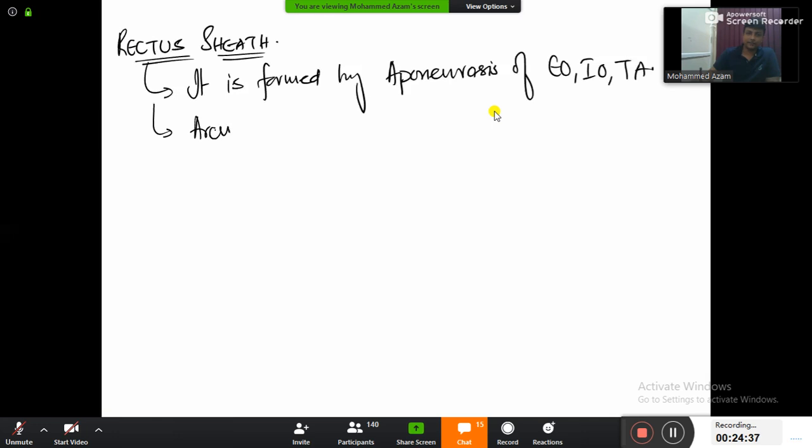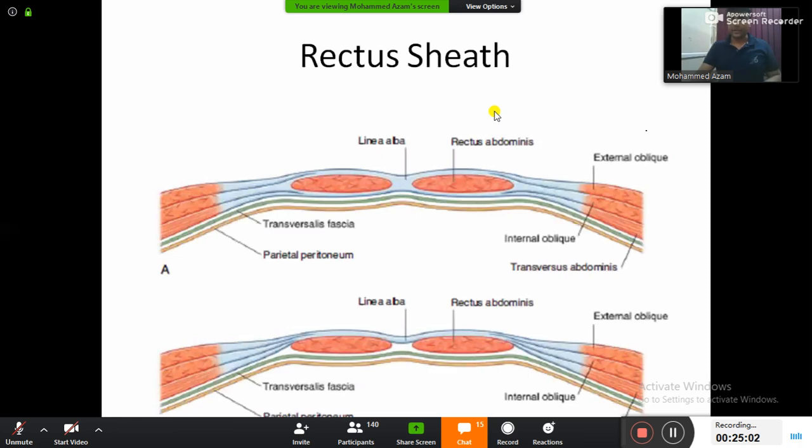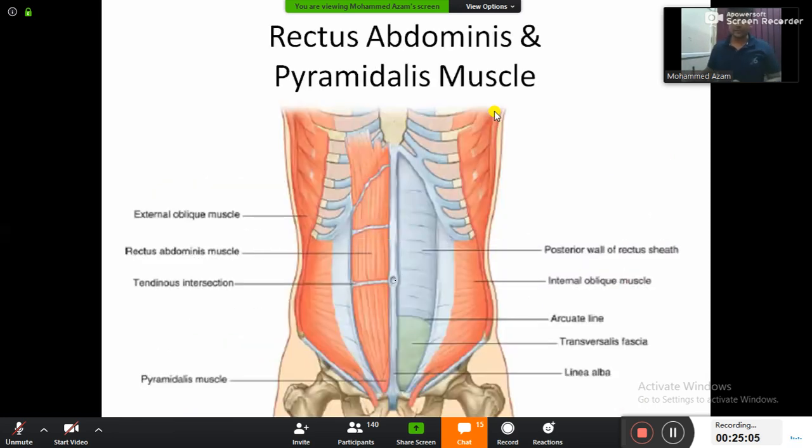Arcuate line. Now, where do you have this arcuate line? The arcuate line will be between the umbilicus and pubic symphysis. Please again look at this diagram. Somewhere here we have the umbilicus, and this will be the pubic symphysis. Exactly in the middle you have an imaginary line, and that imaginary line will be the arcuate line.